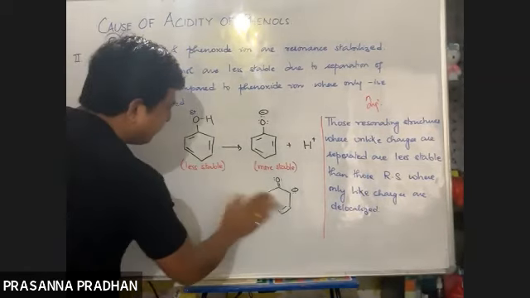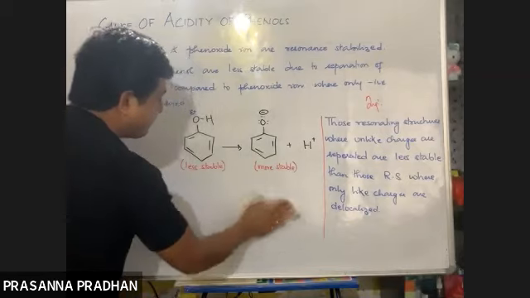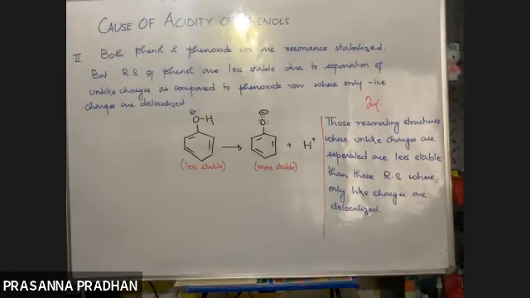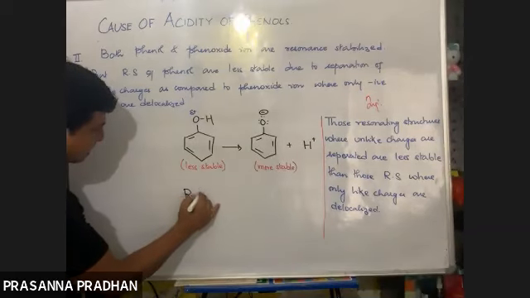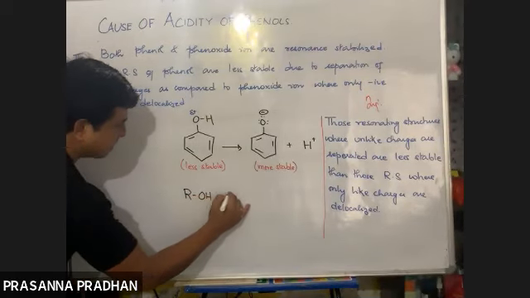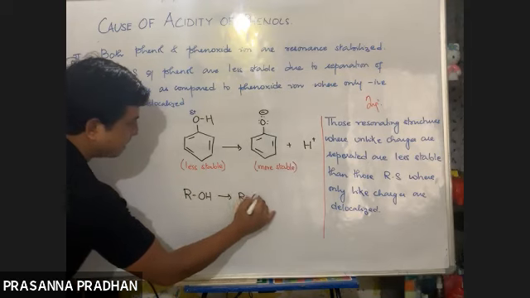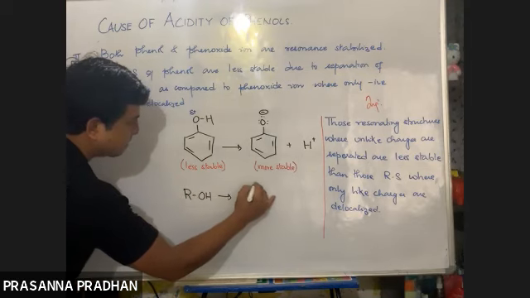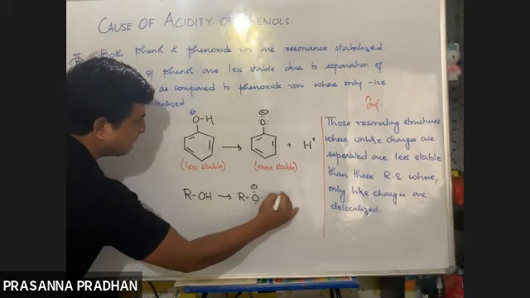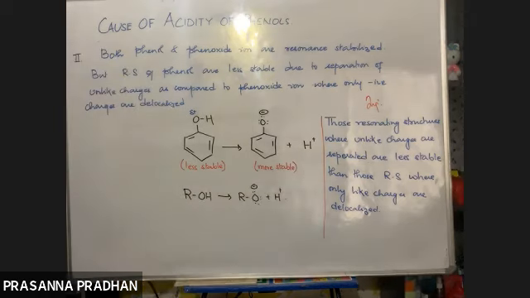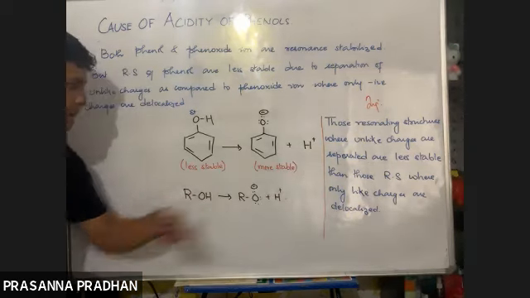But again, if you're asked to compare the acidity of phenol and alcohol, let us see. Alcohols are also acidic in nature. They will ionize, as we have learned, to give you an alkoxide ion and a proton like this.